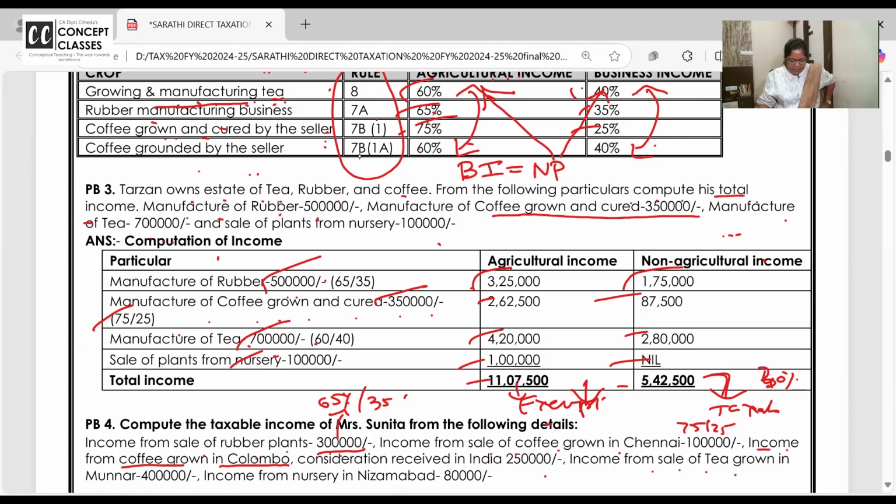Then income from sale of tea grown in Munnar, 4 lakh. For tea, what ratio do you take? 60-40. Income from nursery in Nizamabad. What should I do? 100% exempted. 100%. Oh, sorry. 100% it will be exempt because it is nursery activity, even if you do potted plants and all. Unless they specifically say it is in city. Okay.